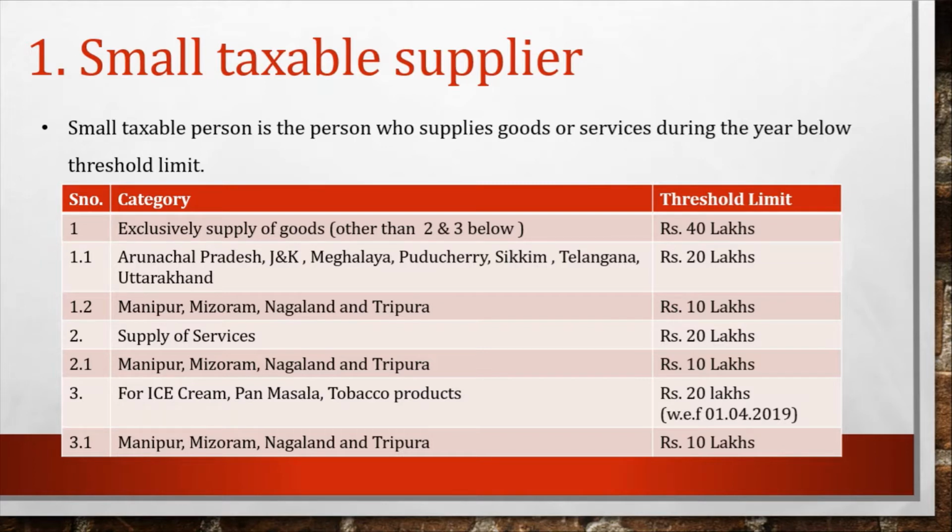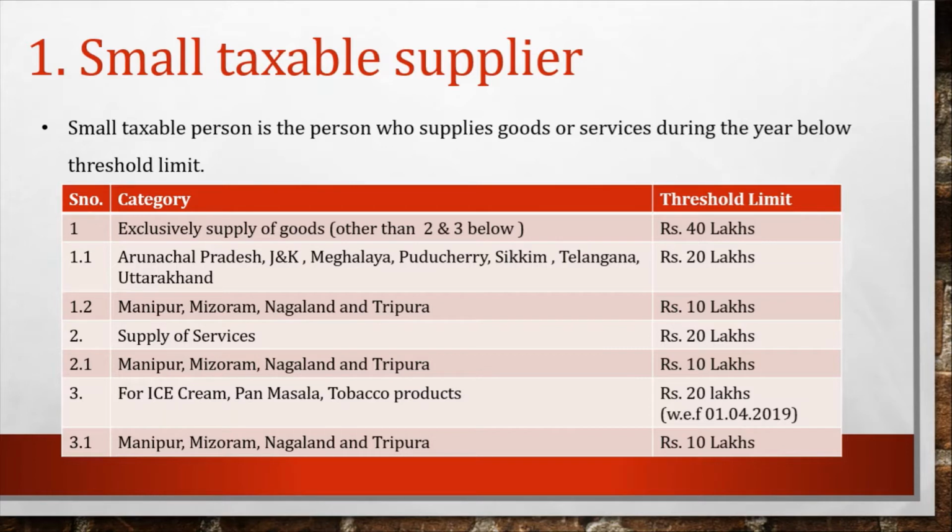There are 3 slabs, 40 lakh, 20 lakh and 10 lakh, which we will discuss in this topic. What are the threshold limits for which particular person? I have mentioned them in the table. For exclusive supply of goods or exclusive supply of services, there are different threshold limits applicable from 1st of April 2019. Before that the provision was the same for both cases. Now the provisions are different.